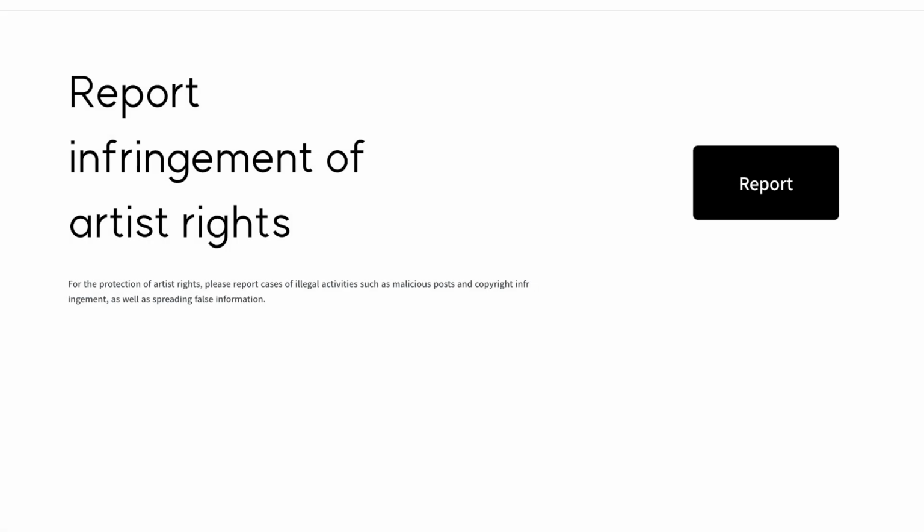But once again, it can be pretty fairly simple as long as you are on point about what you're reporting about. All right. So that's it. I hope this was helpful and informative.